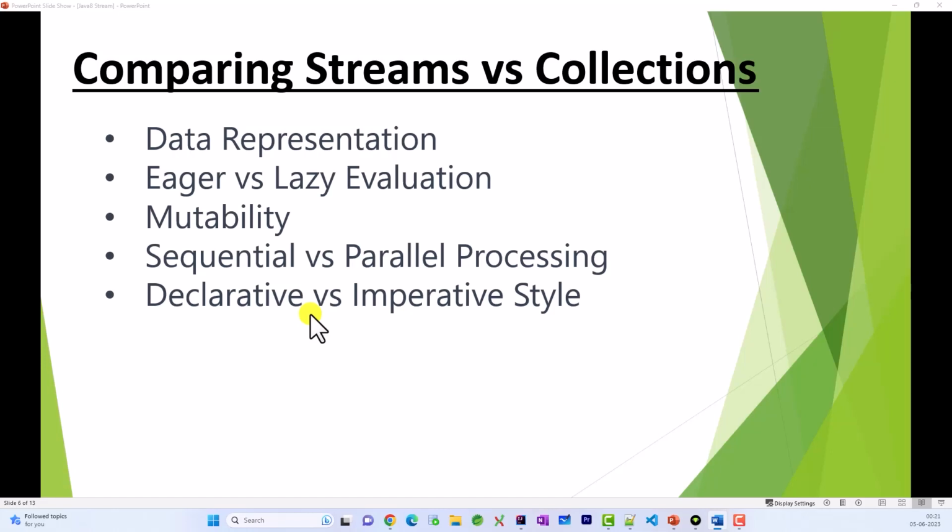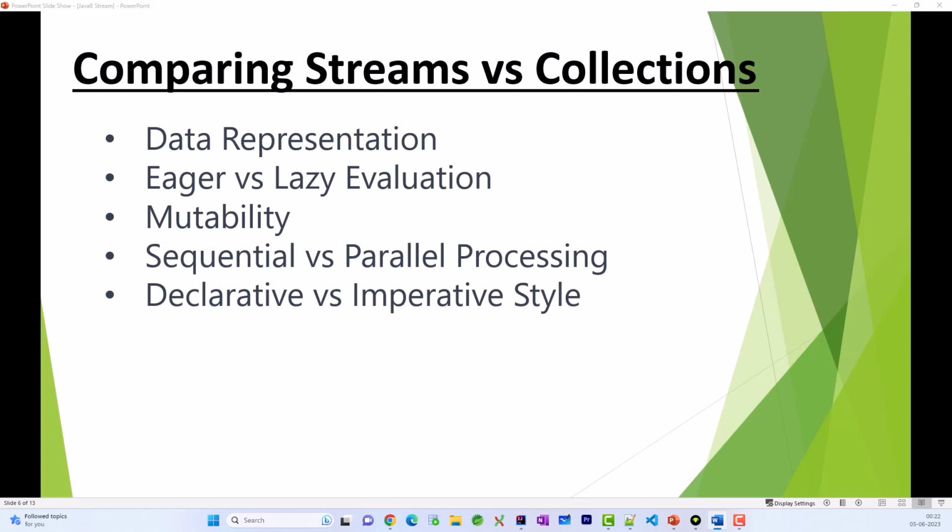In our previous video, I said that streams are very different than collections. Now is the time, let's discuss how streams and collections are different. So we have a few pointers to discuss around that. First is data representation. Now, how the data within a collection is represented versus how the data is present in